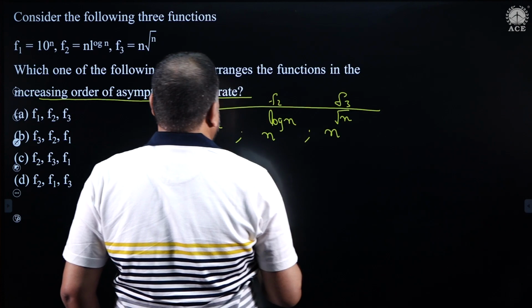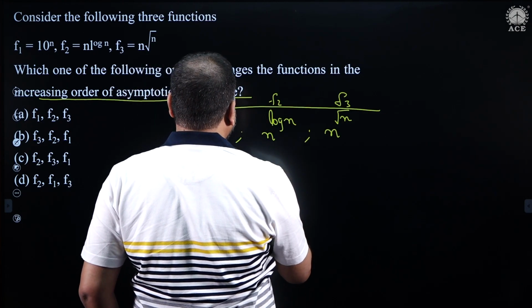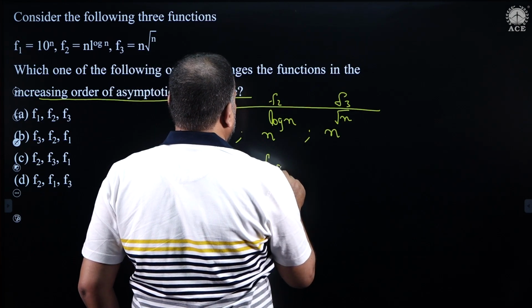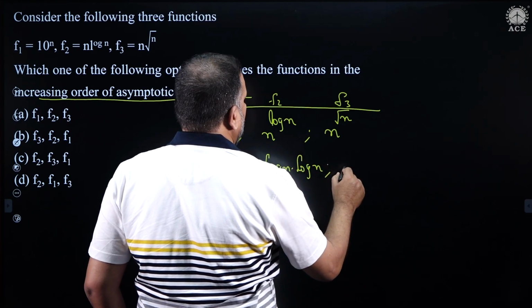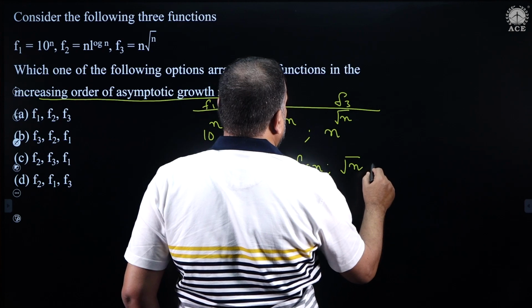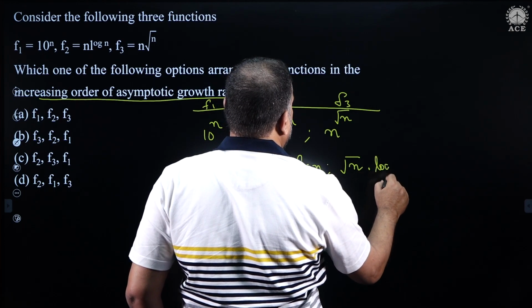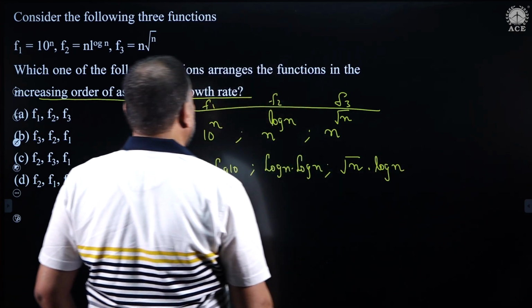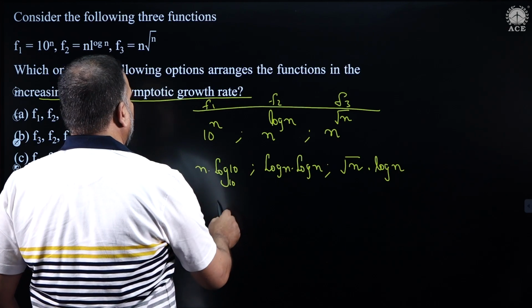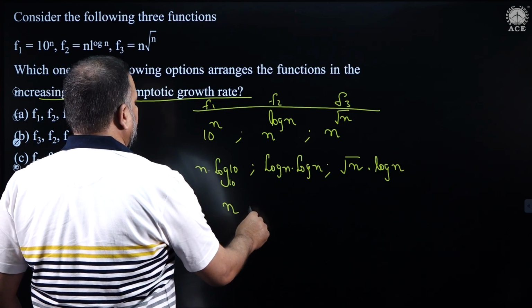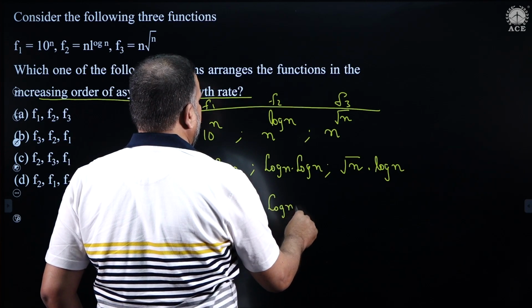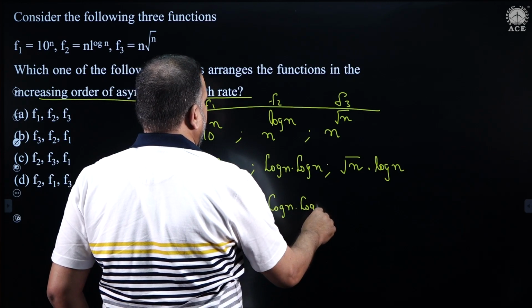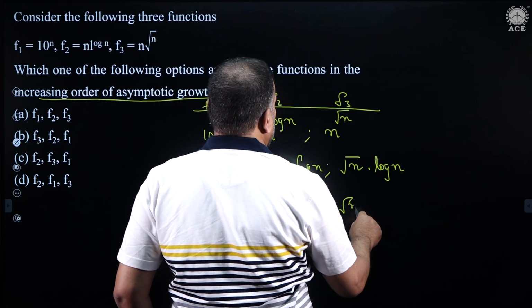When I take log of this, it is log n into log n, log n whole square, and when I take log of this, it becomes root n into log n. So, log 10 to base 10 simplifies to 1. Therefore, this is only n, this is log n into log n, and this is root n into log n.